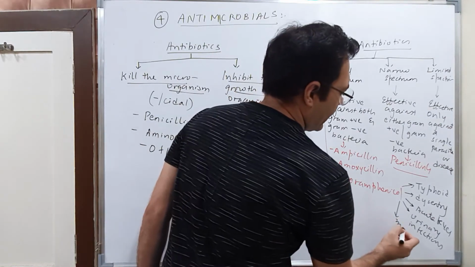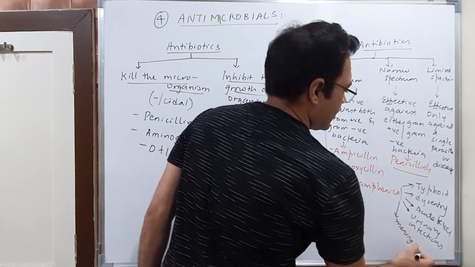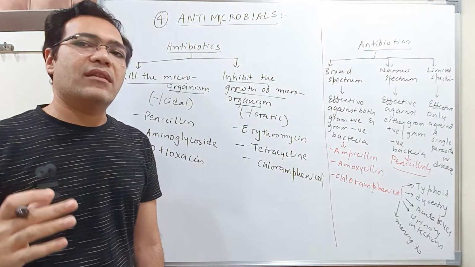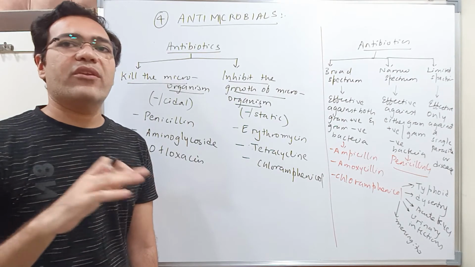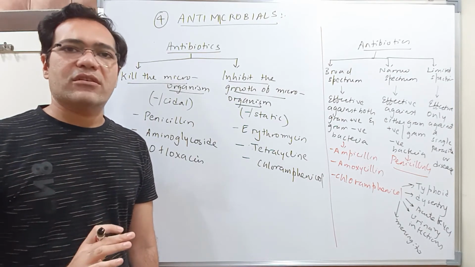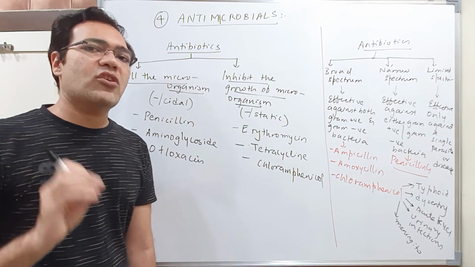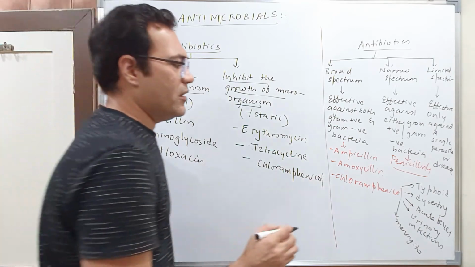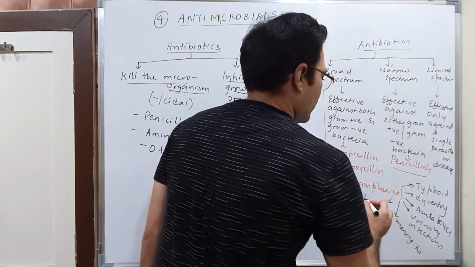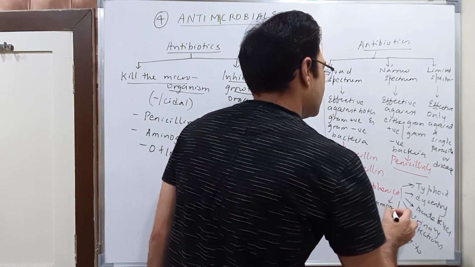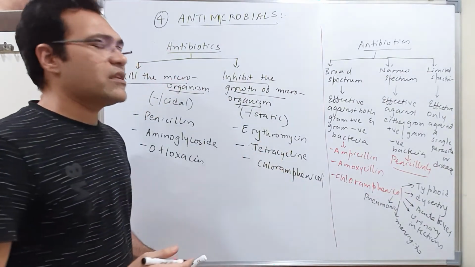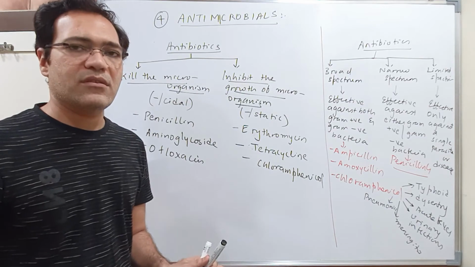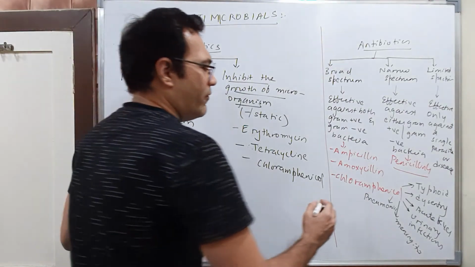Then meningitis. Students, meningitis is the inflammation of the meninges. Meninges are the layers which are present surrounding your brain. They are basically protective in nature. So if there is inflammation of the meninges, that condition is known as meningitis, and in that case chloramphenicol is given. And also it can be used in treatment of pneumonia. So see, because it is a broad spectrum antibiotic, students, it will have a variety of uses, a large number of uses.